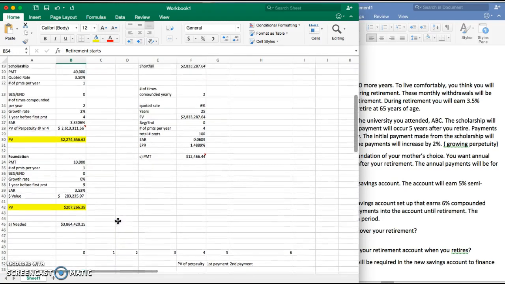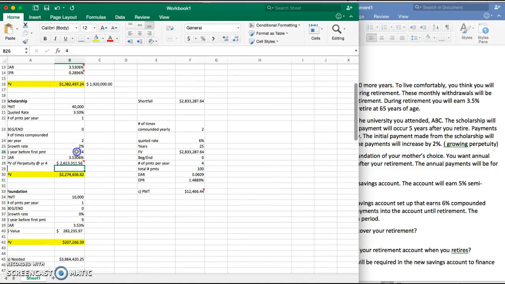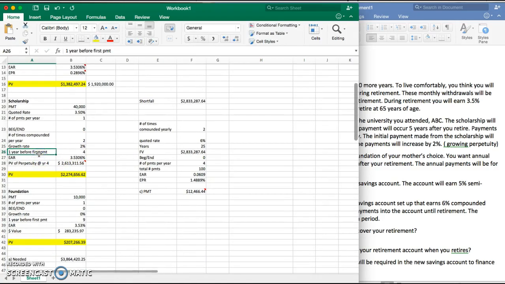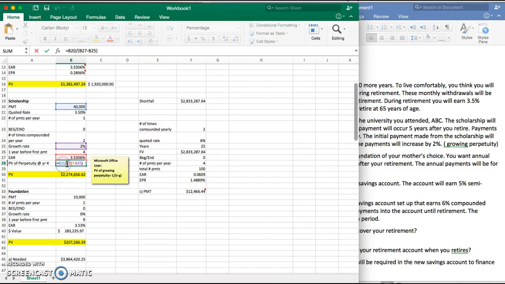And I'm going to show you how you do that over here. So 1 year before the first payment is made is year 4. You found your EAR using the same formula. So your present value is the equation that I just showed you. It's $40,000 divided by your EAR minus your growth rate. And that gives you the present value at year 4 of the perpetuity. Now that's not enough because you have to discount it back now to year 0 of the retirement, because that's how much money you need at the beginning of your retirement.